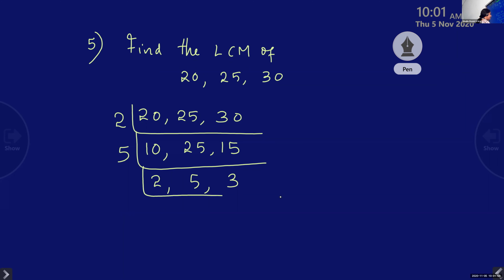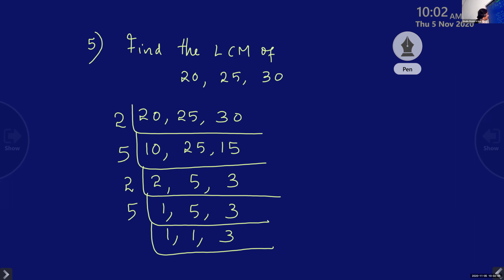Now you can start dividing one by one. Take 2, 1, 5 and 3. Next you take 5: 5, 1, 1 and 3. Now only 3 is remaining. 3: 1, 1 and 1. So select the number which you can divide at least two numbers.